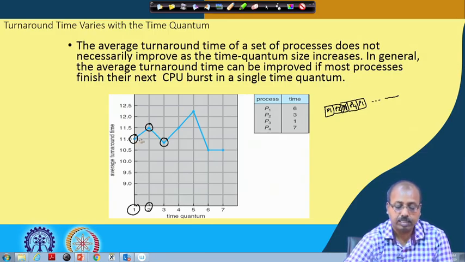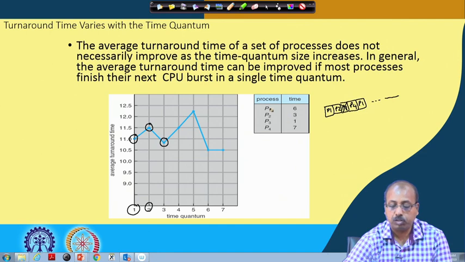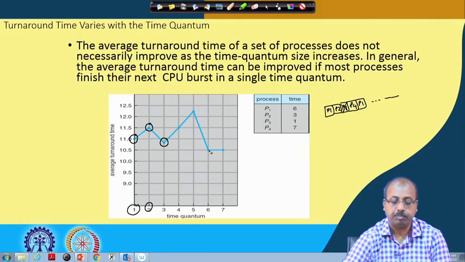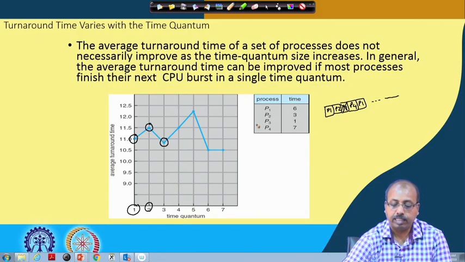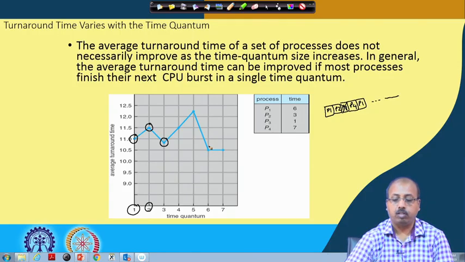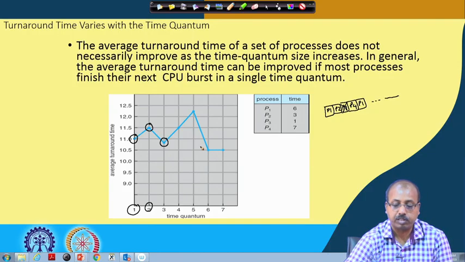So, this shows that as you are increasing the time quantum size, when you go to a value of 6, for example, most of the processes can finish within one time quantum, and then the average waiting time starts to give good results. And if you set it to 7, then everybody can finish within one time quantum. That gives us the minimum average waiting time, but it is close to an FCFS type of algorithm. So the response time will be a problem, but turnaround time will be reduced.